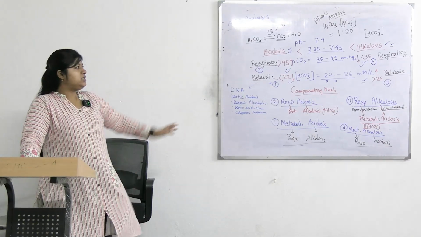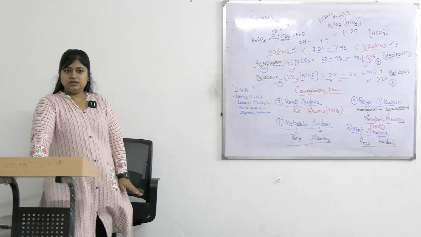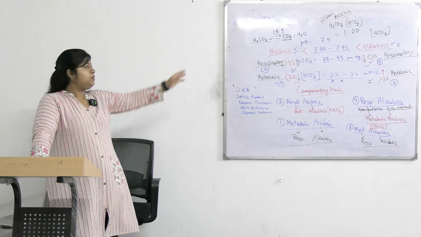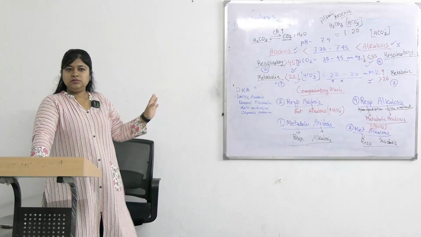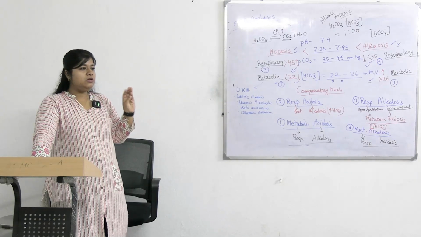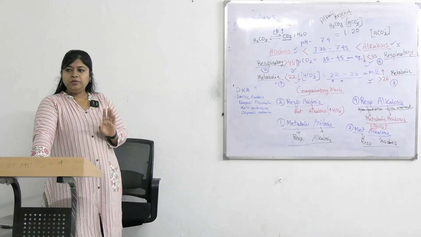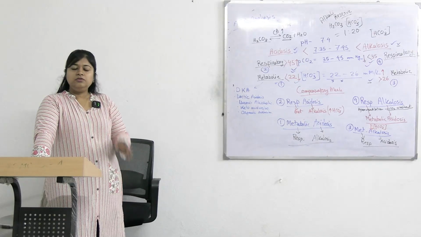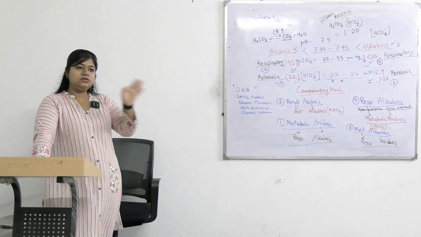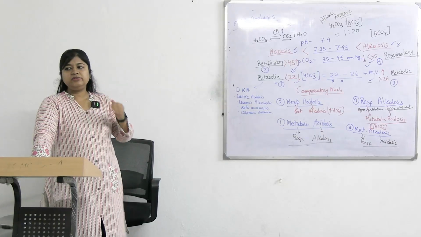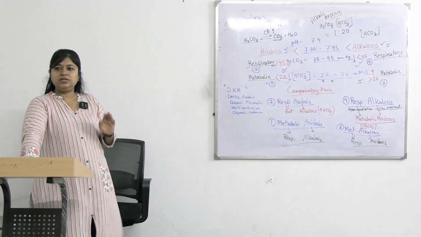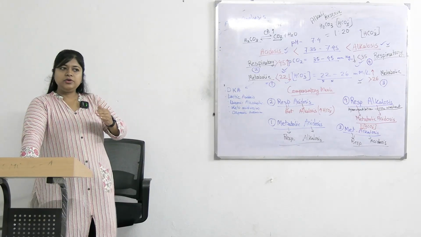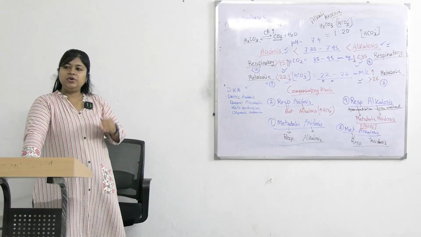Now because these four are in front of you, everything feels very easy, right? So how do we make this chart much easier? By remembering these three normal ranges only: pH value, PCO2 value and bicarbonate value. If we remember these three normal value ranges, these charts will be very easy. From the pH value we detect whether it is acidosis or alkalosis. Next we see which parameter is going with the acidosis or alkalosis. If PCO2 is going with acidosis, it will be respiratory acidosis. If the bicarbonate value is going with acidosis, it will be metabolic acidosis.